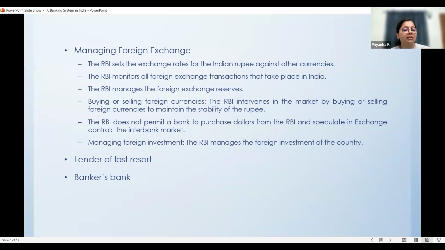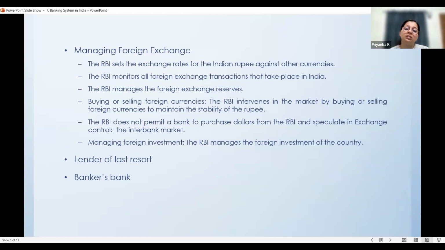So whether it is from an external organization, whether it is illicit trading, or some foreign exchange transaction which will affect the national security of the country, or is it from normal individuals, or is it corporate transfers? Whatever foreign money is coming into our country is taken care of by the RBI. So it monitors all the foreign exchange transactions in the country.